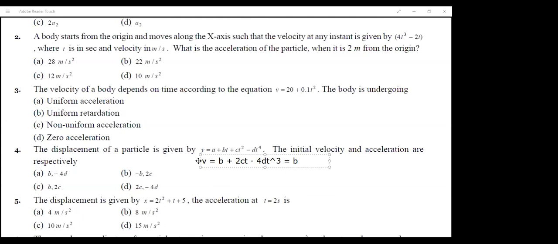So v is equal to b in that case, and then we differentiate velocity. So acceleration can be given by 2c minus 12dt square. And then again you put t as 0, so you get acceleration as 2c. Yes, sir. 2c. Chalo, perfect. Thank you, Tanmay. Thank you, sir.